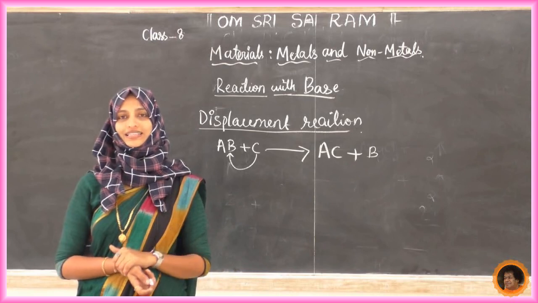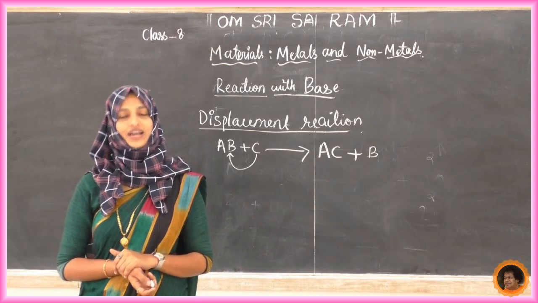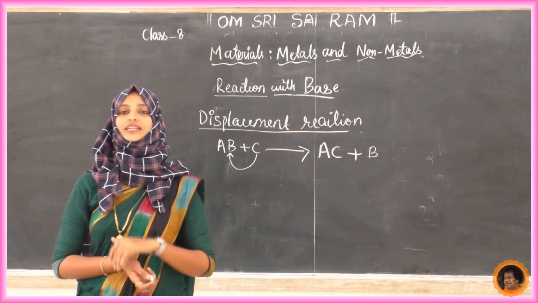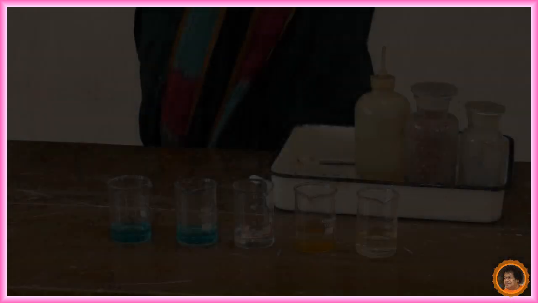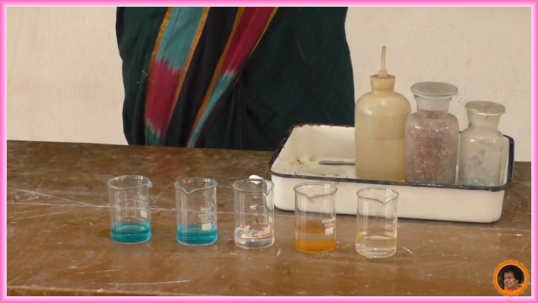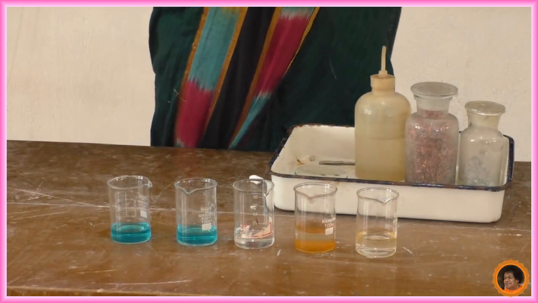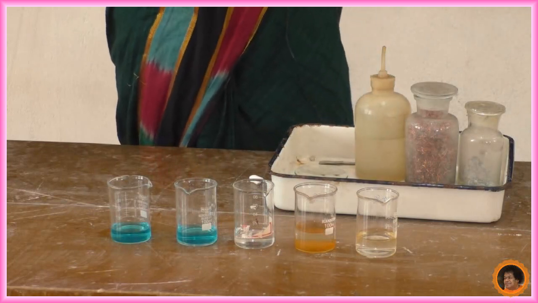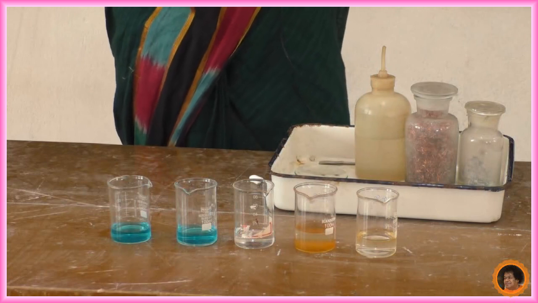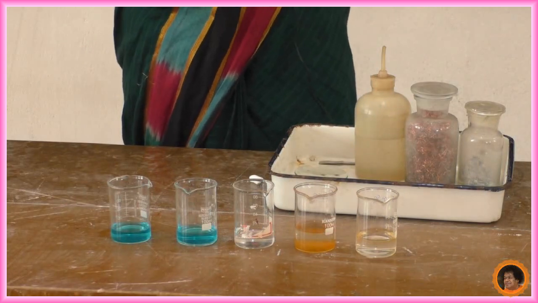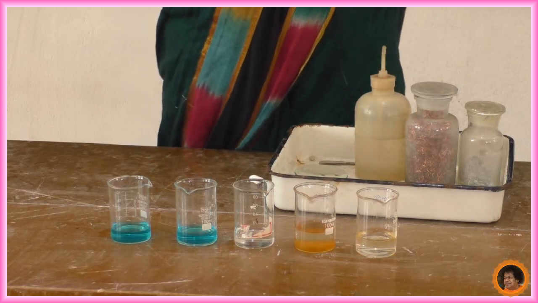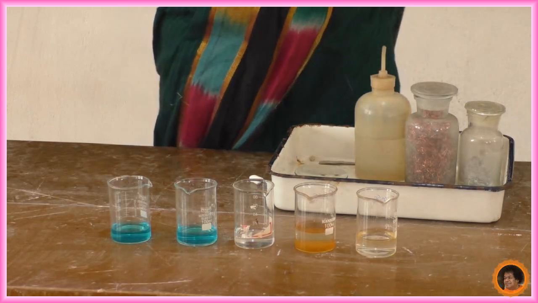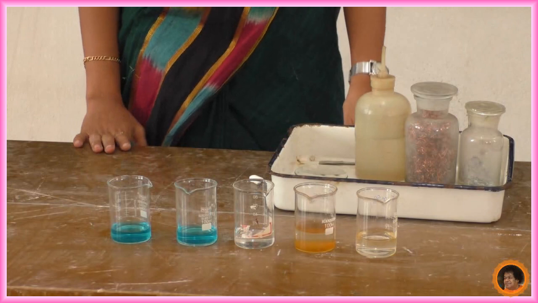We'll do a small activity and see what observation we can get from this. Now we'll start the activity. Before that, we have to know what materials are required for this activity. We are going to take different metals and metal solutions. We'll see what we have.